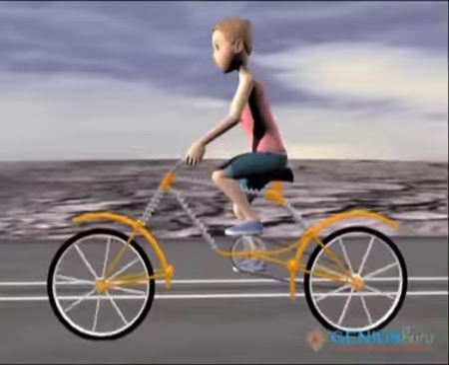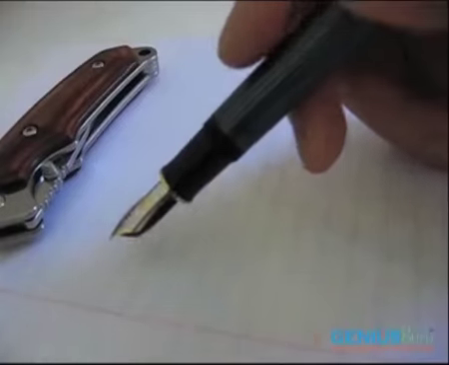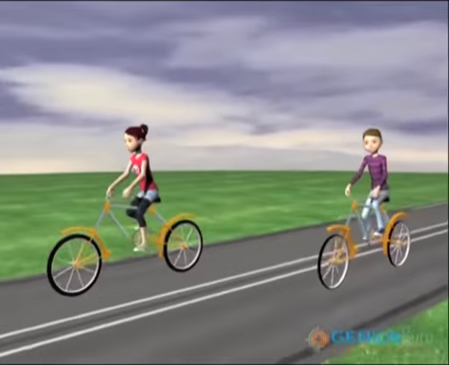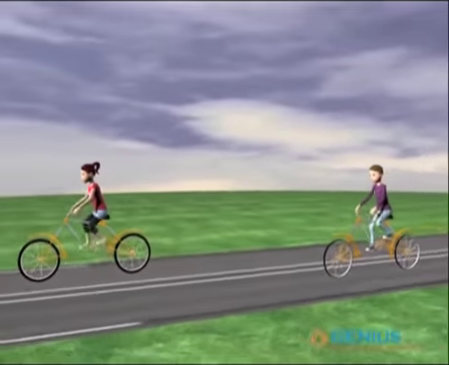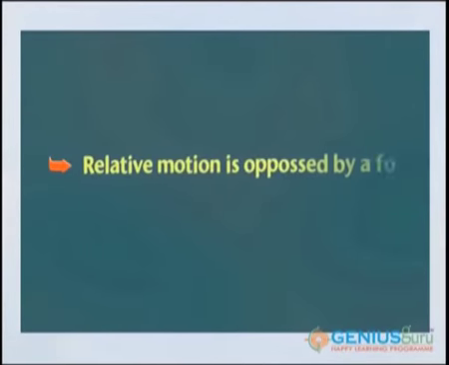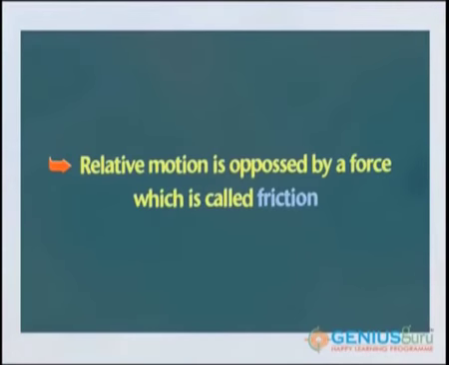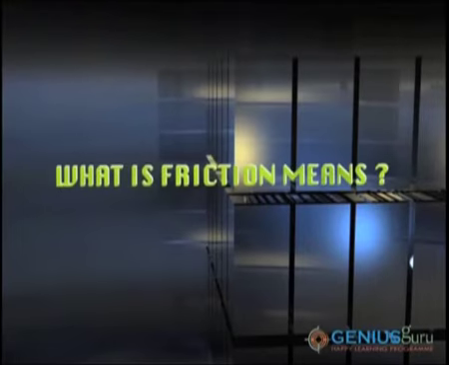In all these examples, one thing we are observing. Opposite to the motion, a force is acting which opposes the relative motion between the surfaces. This force which opposes the relative motion between the surfaces, we can call friction. Now what does friction mean?